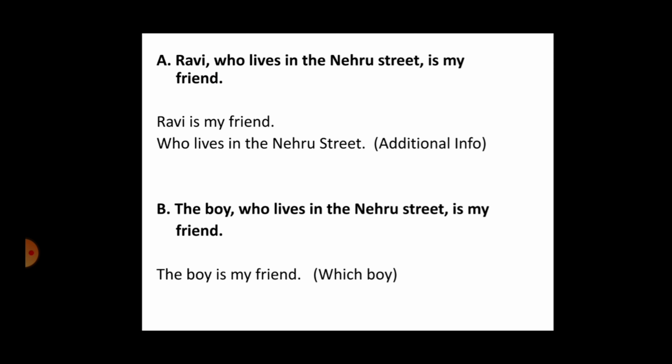The first clause is, the boy is my friend. Okay, when I say the boy is my friend, it raises a question, which boy? That means it requires some essential information. Okay, we need to add some essential information here to complete the sentence. Who lives in the Nehru Street? Here who lives in the Nehru Street is essential information.